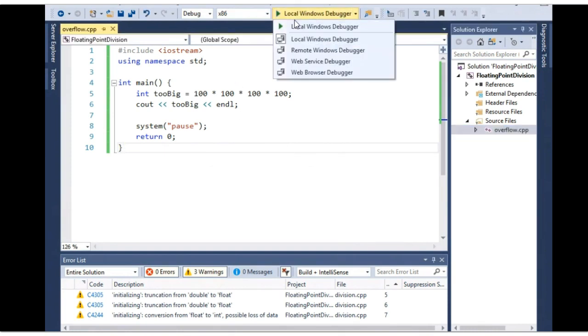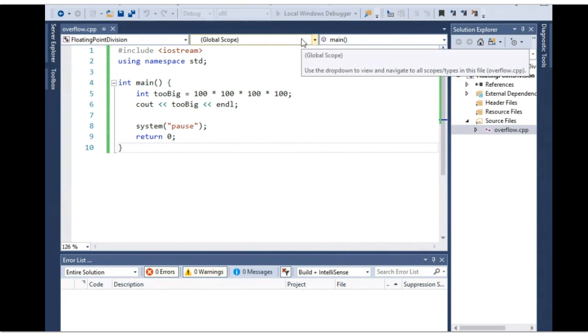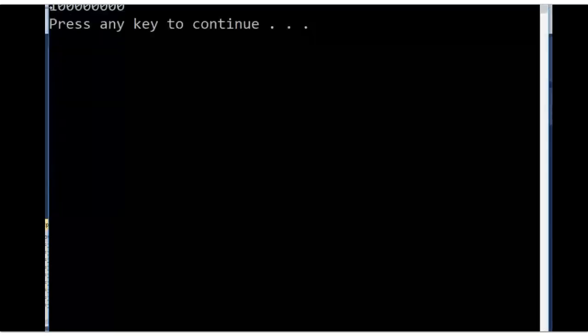Okay, and we can run this program and look, we see 1 with 8 zeros, hopefully. So that looks fine, yeah. No overflow.